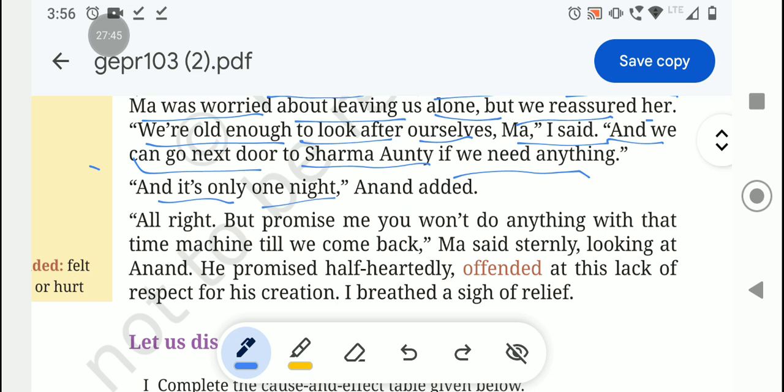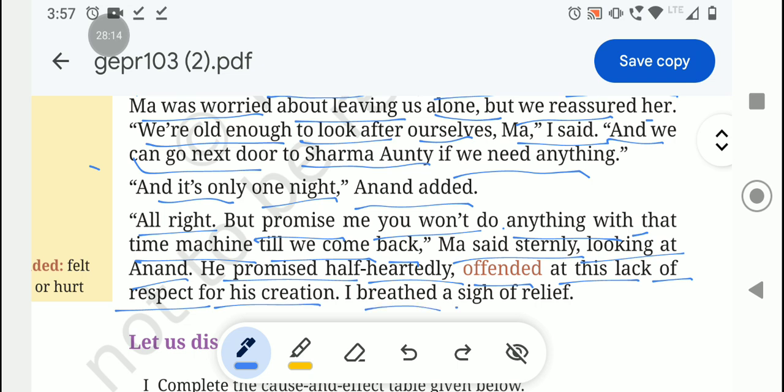And it's only one night, Anand added. All right, but promise me you won't do anything with that time machine till we come back, Ma said sternly, looking at Anand. He promised half-heartedly, offended at this lack of respect for his creation.